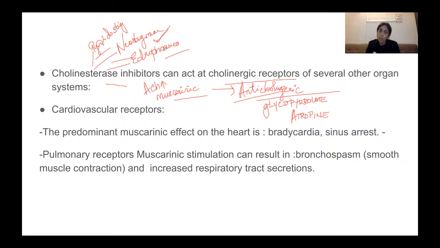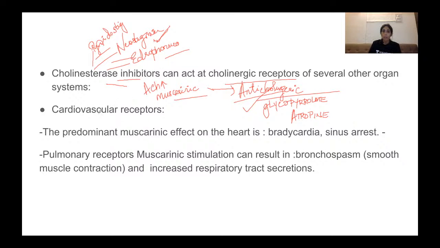I shall tell you why these two are not used when I come to it. But for reversal of neuromuscular blockade, neostigmine along with glycopyrrolate is used. So we give both these drugs for reversal of neuromuscular blockade. Why do we give this? To counteract the muscarinic side effects of cholinesterase inhibitors with glycopyrrolate.